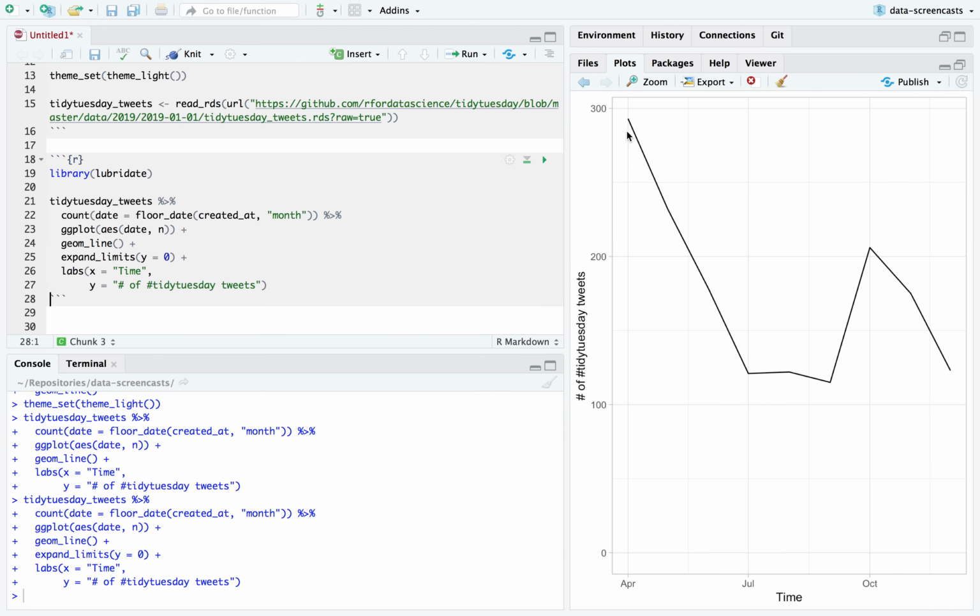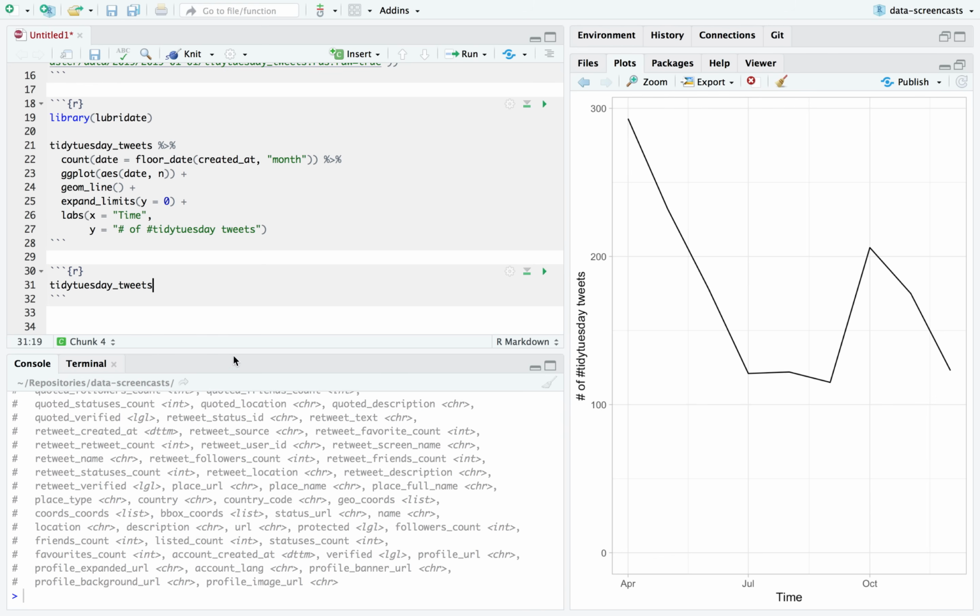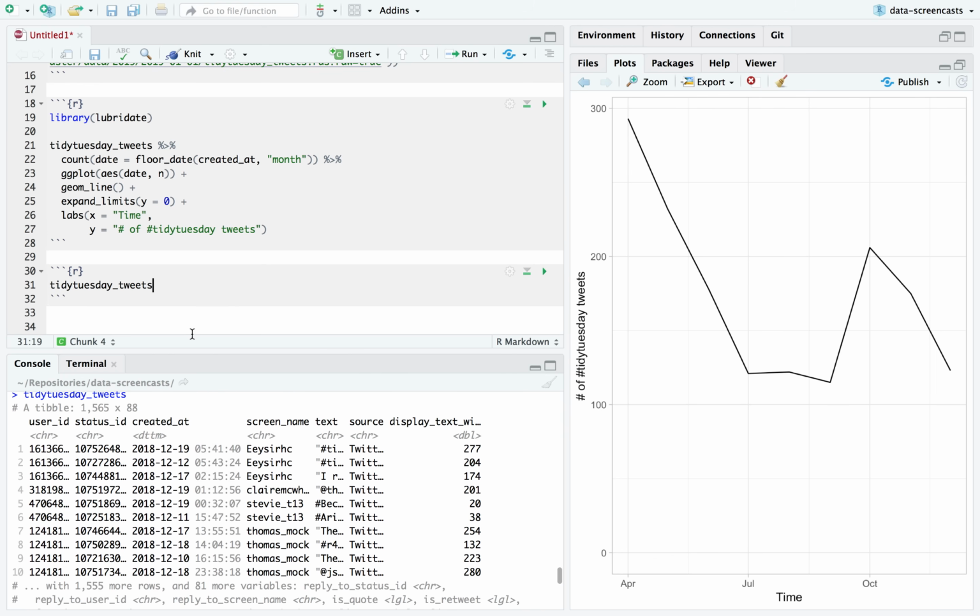All right, it looks like the most tweets were when Tidy Tuesday started in April. But they also peaked a bit in October. October was actually when I started doing these screencasts. I'm sure we'll see my tweets as part of this data set. Okay, that's a start. And we can take a look as well at screen name.